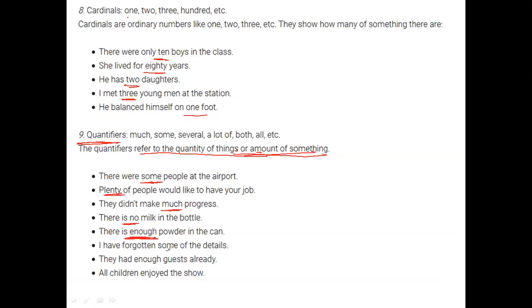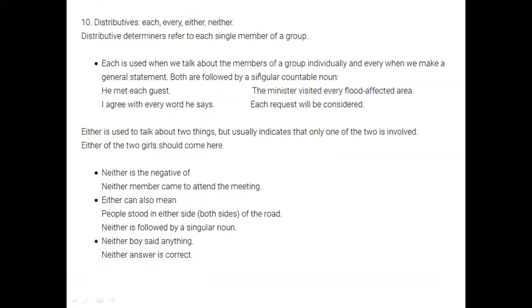Some, enough, again all. Something that is quantifying, but is not specific like ordinals and cardinals, will be termed as quantifiers. Okay. So that is a simple classification of determiners.